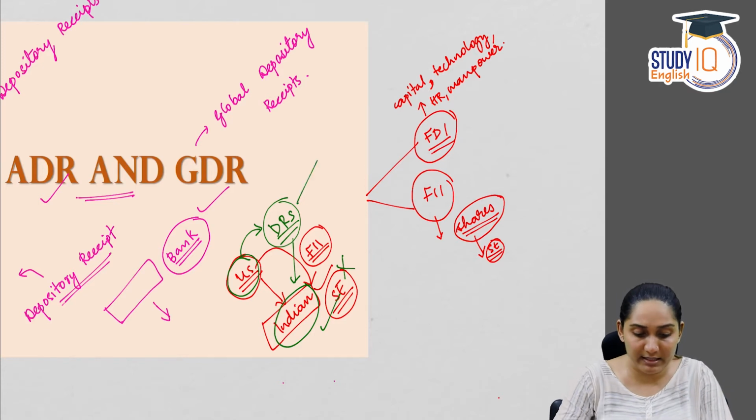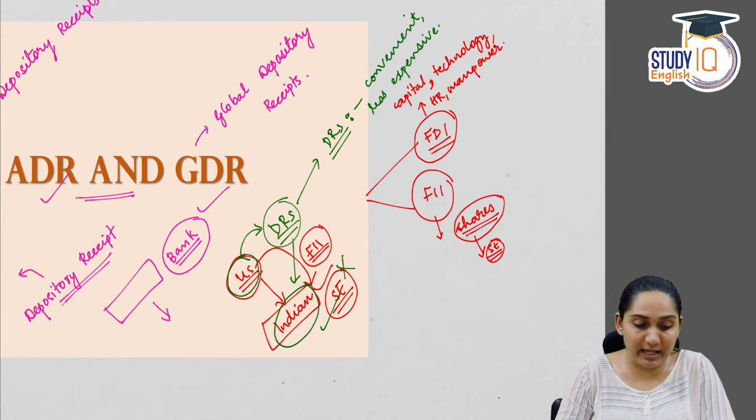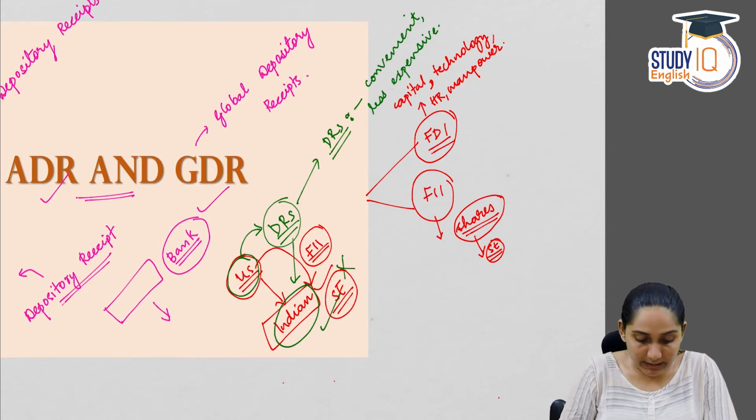Another advantage is that depository receipts are more convenient and also less expensive than purchasing stocks directly in the foreign market.